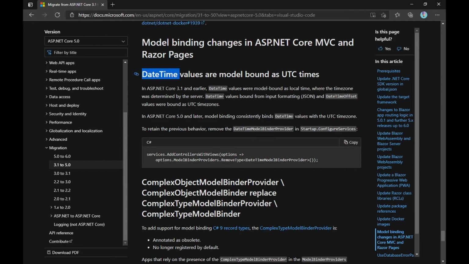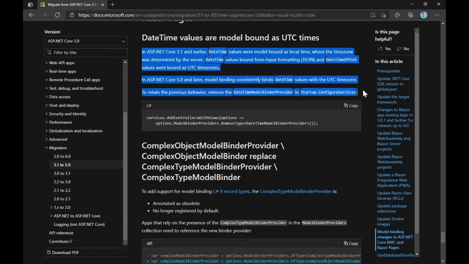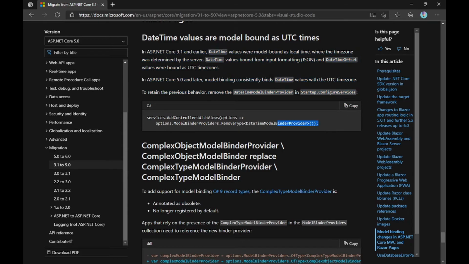But what they have done here is, now if you send 12 p.m. to a server running in India also, that time will be converted into UTC-based time at the time of model binding. Now if you are migrating from .NET Core 3.1 to 5.0, this behavior changes everything, right? If you're dealing with dates, your entire project may need refactoring. So instead of that, what they have done is you can use this code to retain that value. Basically they are saying you can remove that model binder and it will behave as it did.